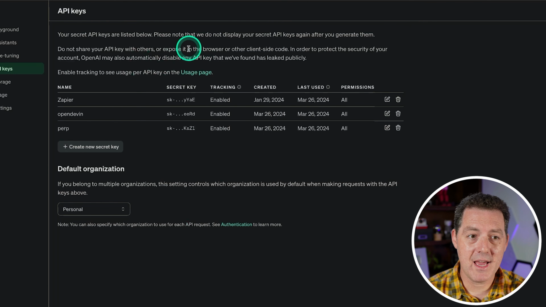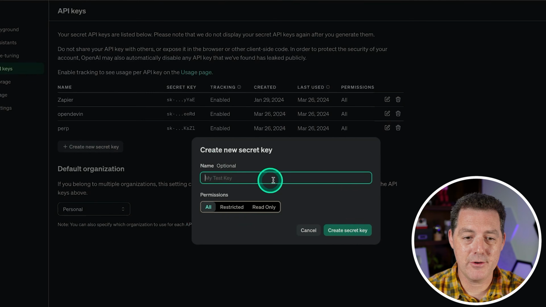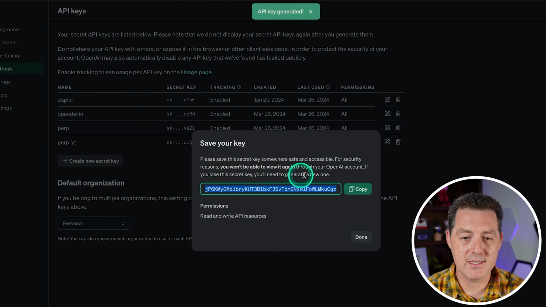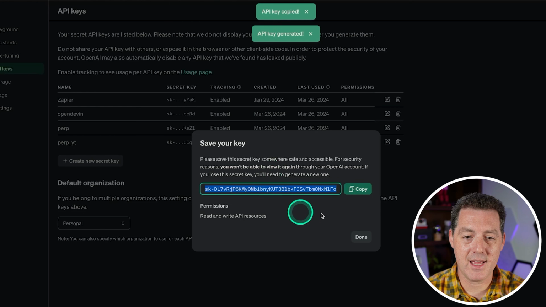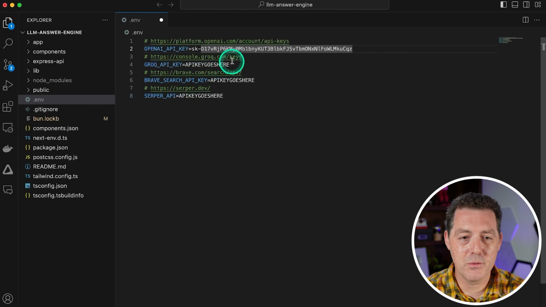If you don't already have a developer account with OpenAI, go ahead and sign up. I'm going to click Create New Key. I'm going to name it perp_yt for Perplexity. Hit enter. I'm going to grab this API key, and I am going to revoke this API key before publishing this video. All right, so we paste it in right there, and then we need the Groq API key.